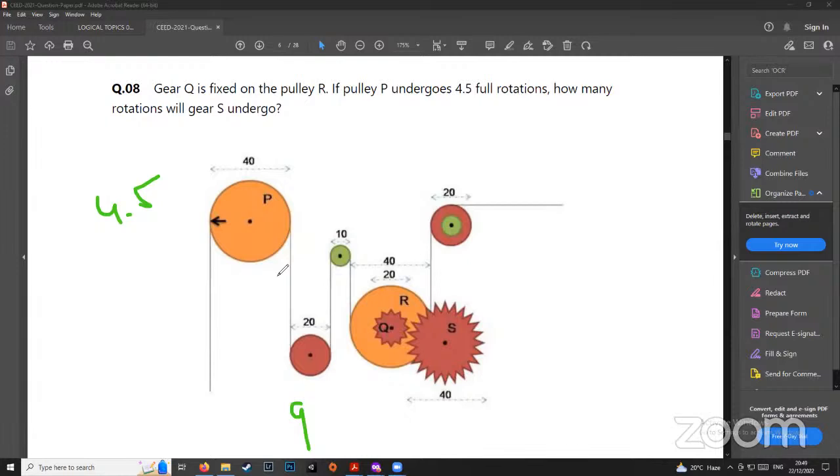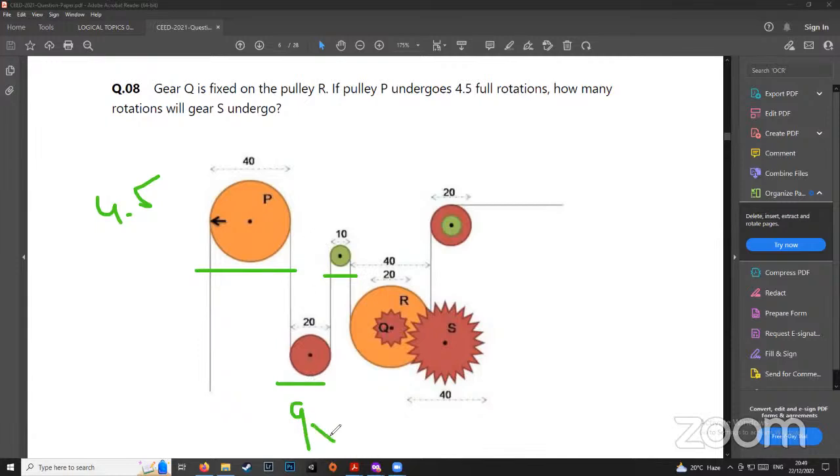So P was orange, which turned 4.5 rotations: 1, 2, 3, 4, and then 4.5. To do the same amount of work, the red one had to do 9 rotations: 1, 2, 3, 4, 5, 6, 7, 8, 9. Because it is smaller. The one that is even smaller than that, to do the same amount, like this is 40, this is 20, half of 40, and this is 10, which is half of 20.